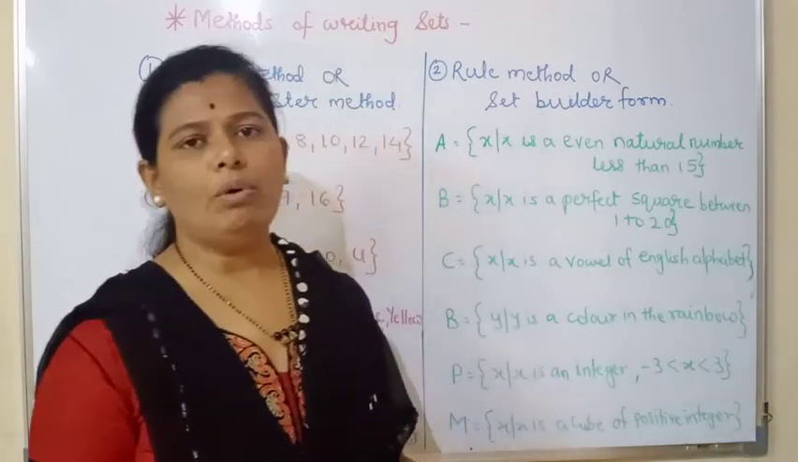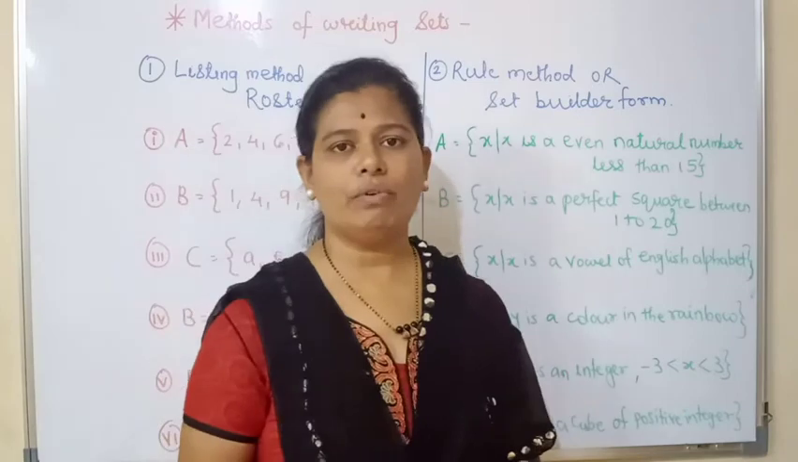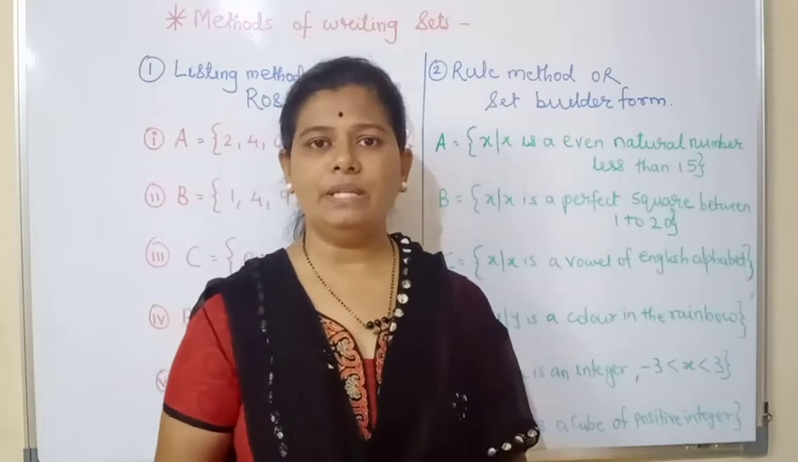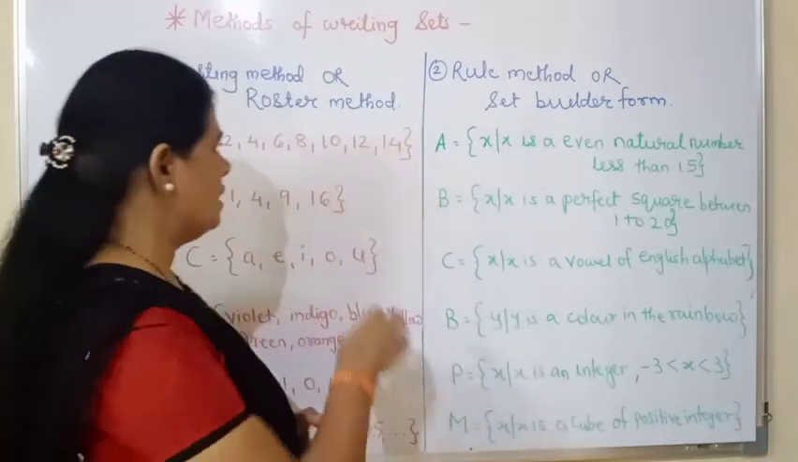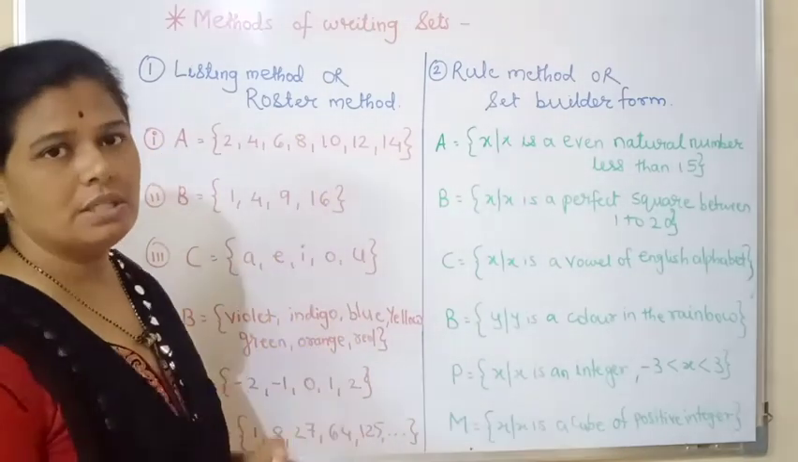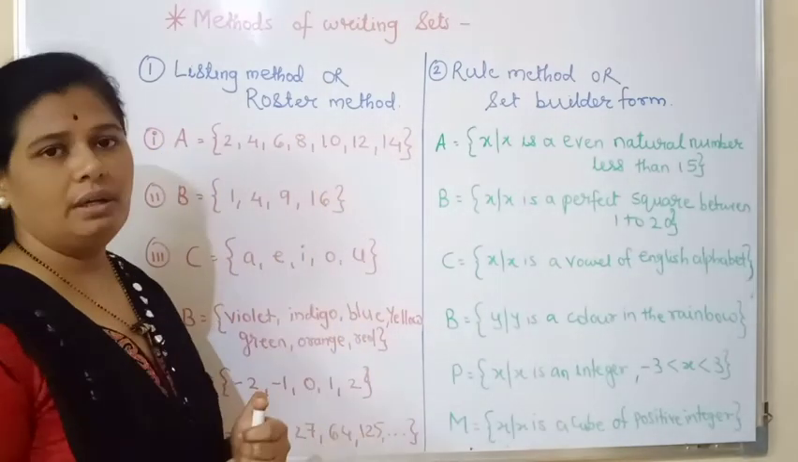Okay, see now, in the listing method, what we are able to see is that the elements are there in the set. As you can see, we will go through the example and we'll also see the explanation regarding the listing method.